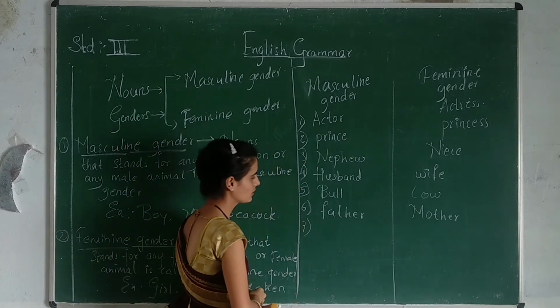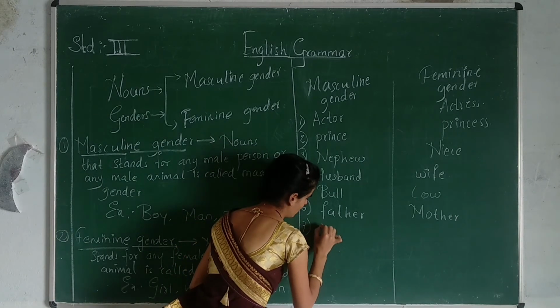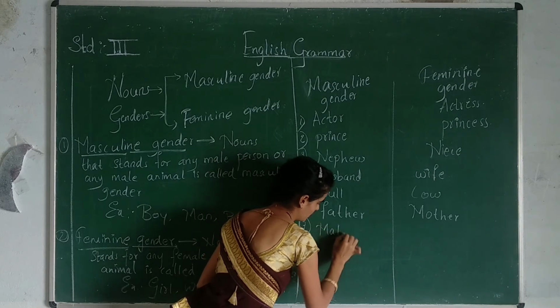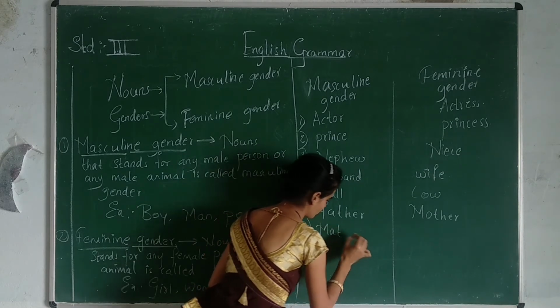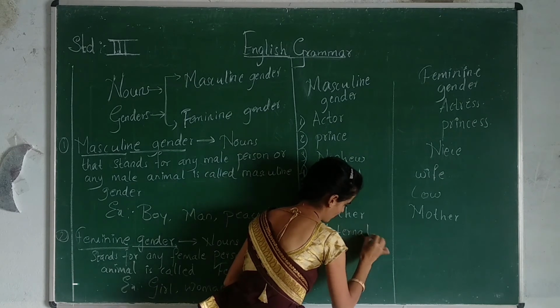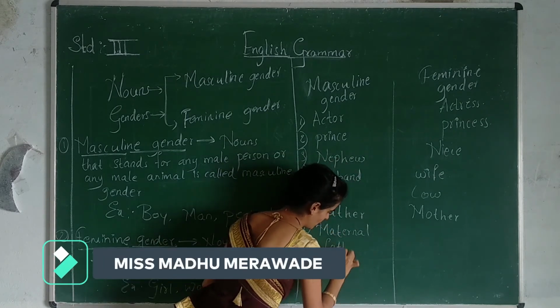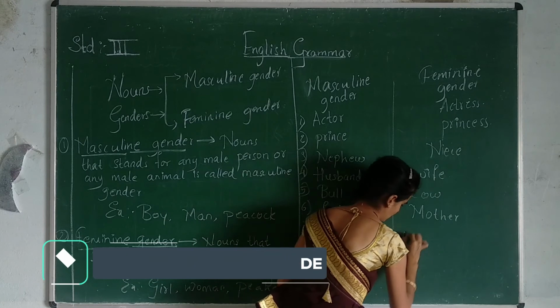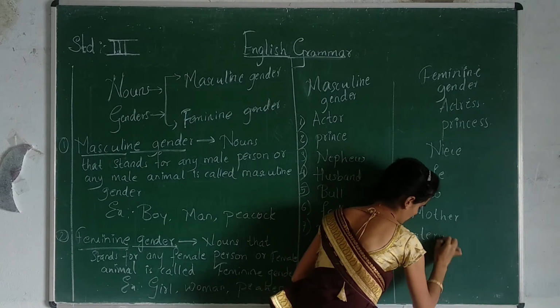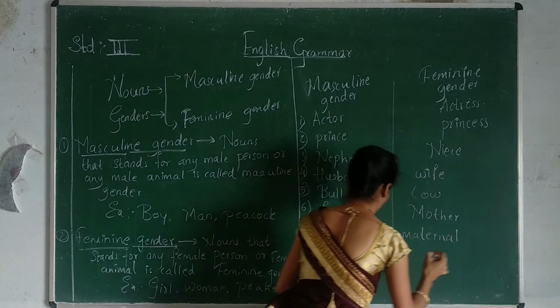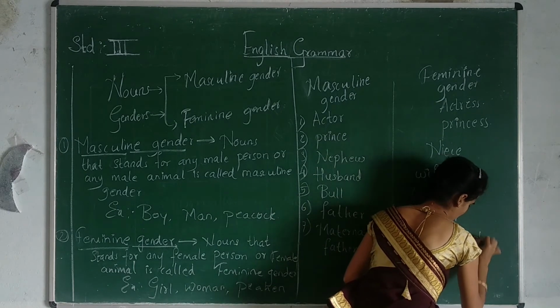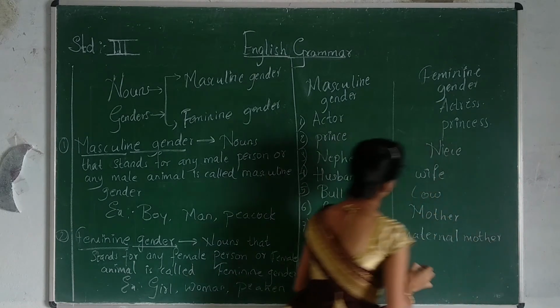And seventh one, we will take maternal father. Maternal father comes under masculine gender. Maternal mother comes under feminine gender.